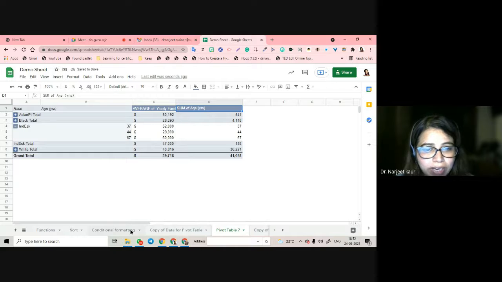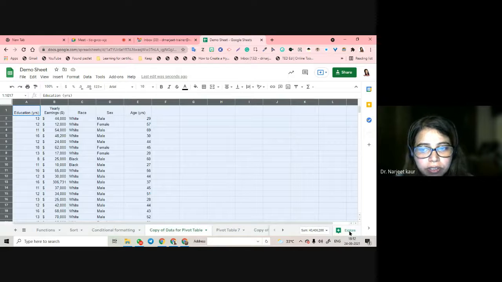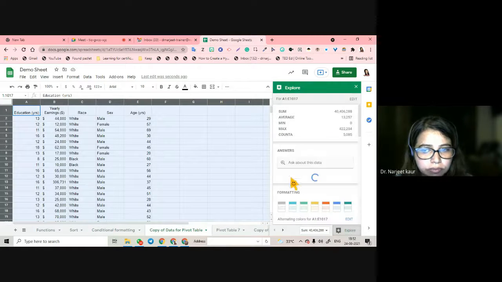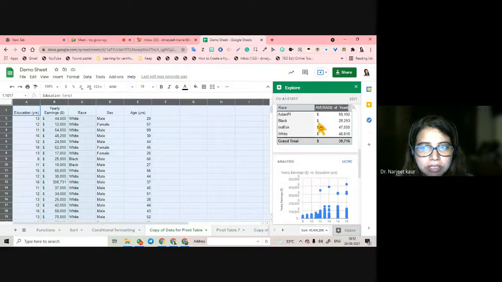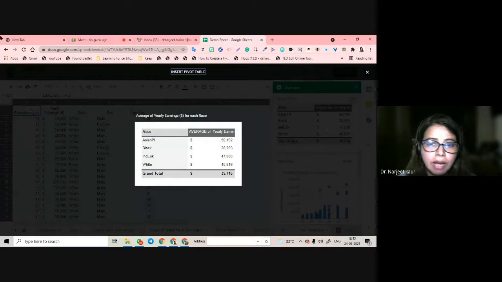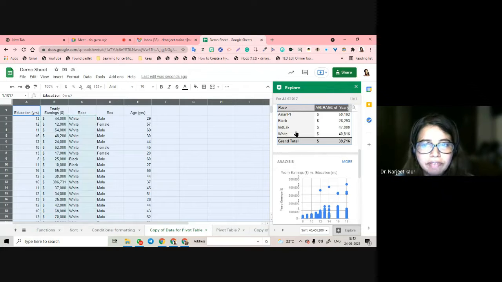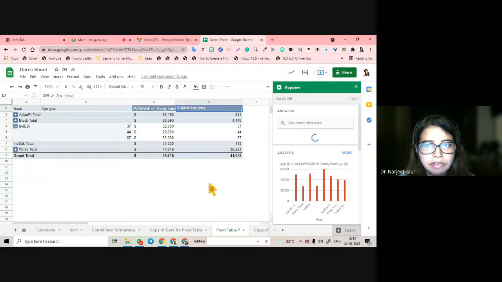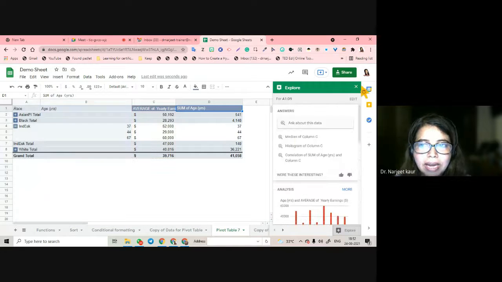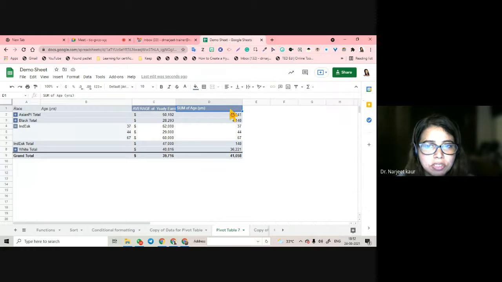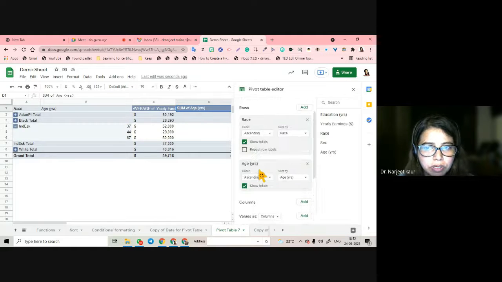I showed you one hack. Go to this pivot table, click on explore button, and this is what you have to be tested on. आपको इतना ही आएगा, एक का एवरेज आ जाएगा, एक का सम आ जाएगा. So average already there. Let's take it, we have created a table, average already here. You can go and create a sum also if you want of this table.